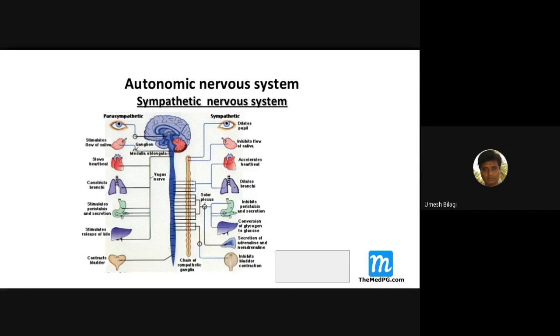But the sympathetic activity comes out of the central nervous system from T1 to L2. Only in this area do these sympathetic fibers come out of the spinal cord, and they will not come out of the central nervous system above or below these areas. After coming out, they ascend, descend, and cause all those changes in the body. So sympathetic outflow from the central system is between T1 to L2.